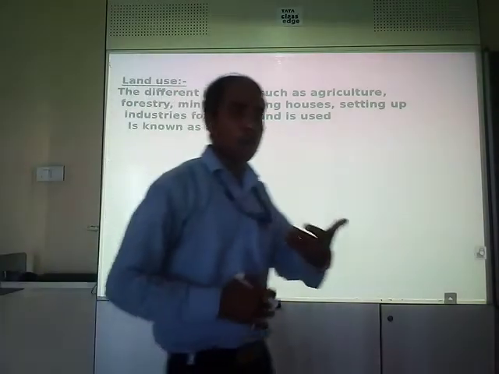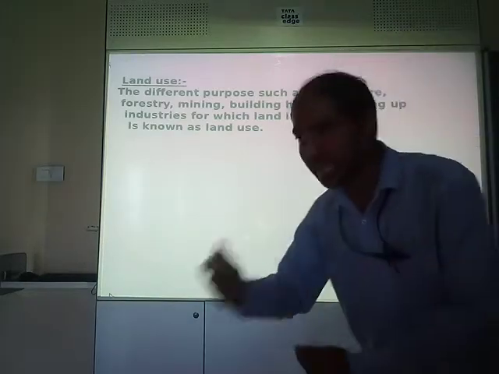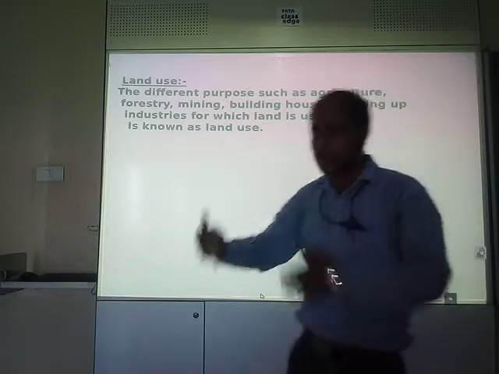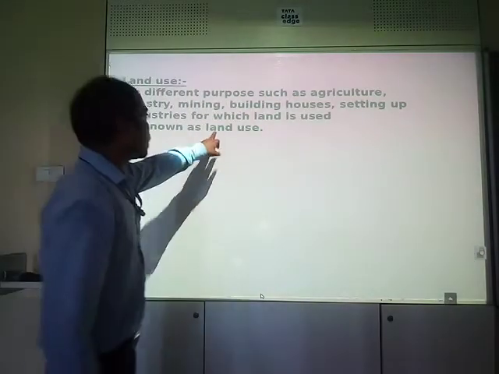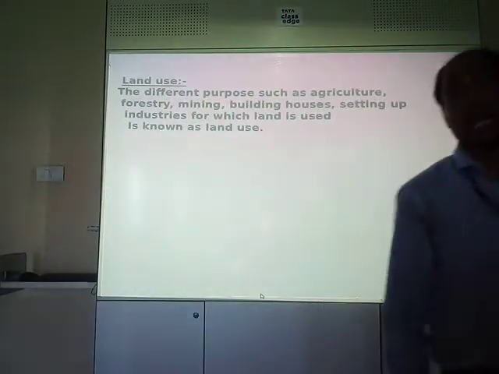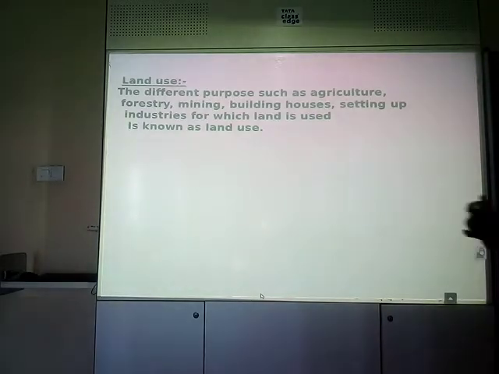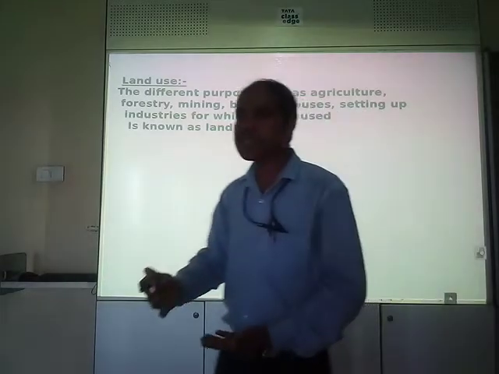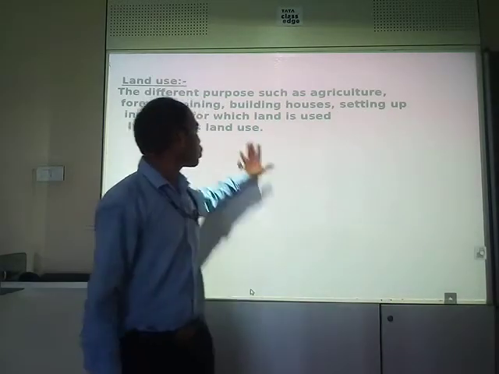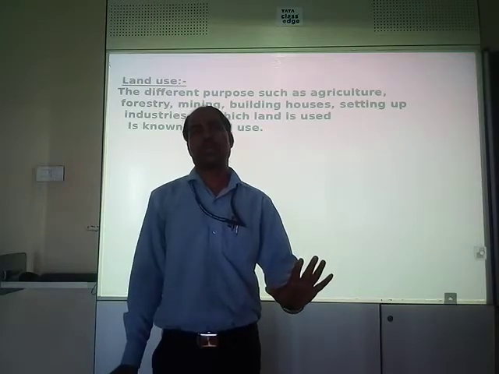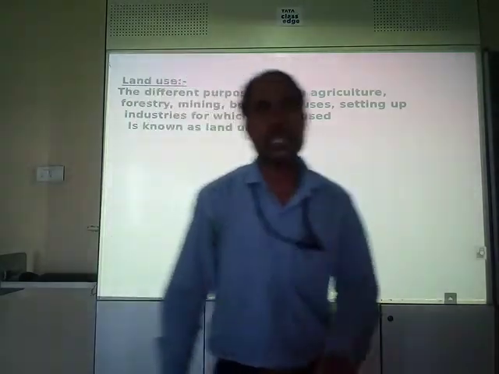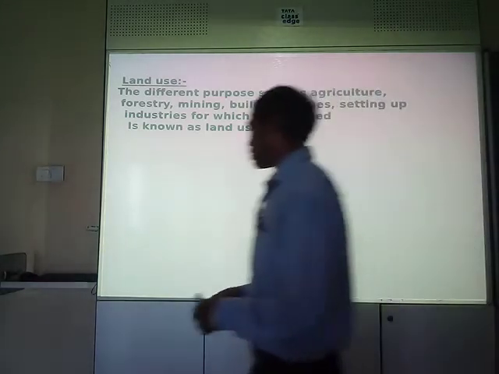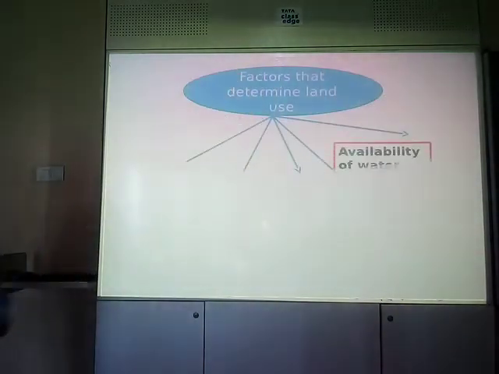If we are occupying the land, if we are using the land for certain activities like forestry, mining, building houses, setting up industries, then we call it land use. So the different purposes for which land is used is known as land use. As for example, mining, forestry, fishing. Okay, clear? Now let's move on to the next part.